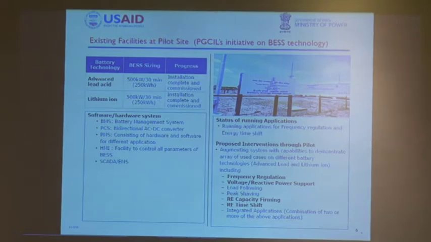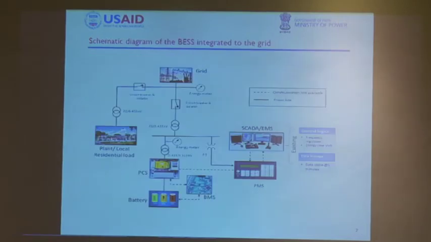So in renewable energy support, we say there are three types of applications. The one is RE shifting, one is RE capacity firming, and the third one is RE smoothing. So these kinds of applications are what we are going to demonstrate and deploy there, and once the outcomes are there, we will try to parameterize the outcomes so as to stack the values which a battery energy storage system can provide for providing grid support.